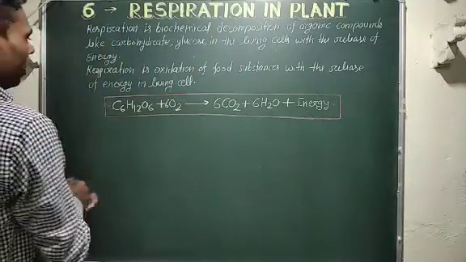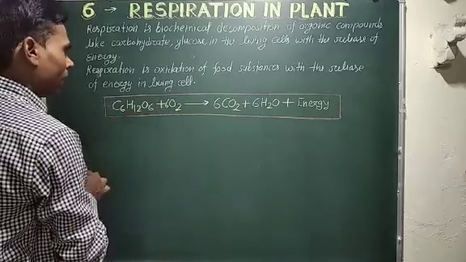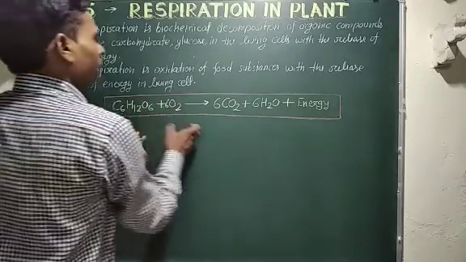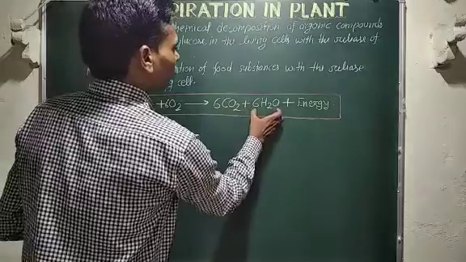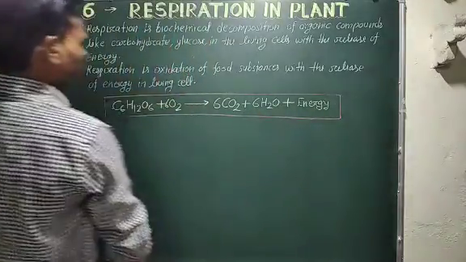Here glucose is oxidized by oxygen and it forms CO2, H2O and energy.